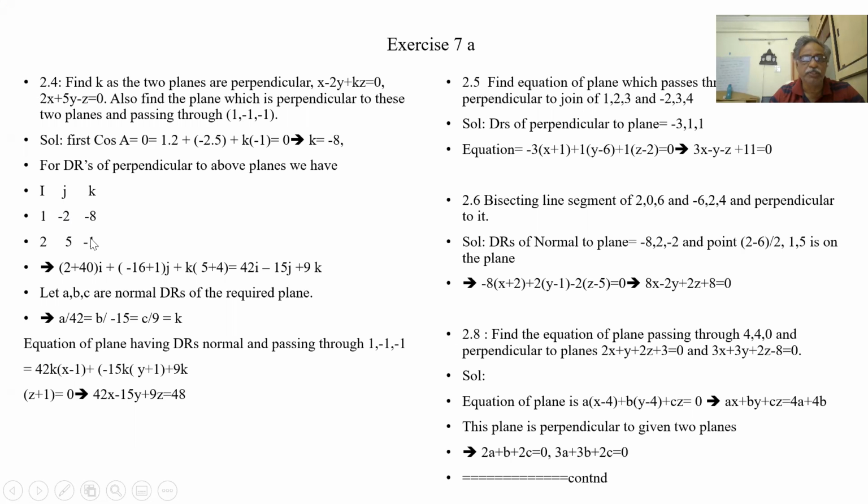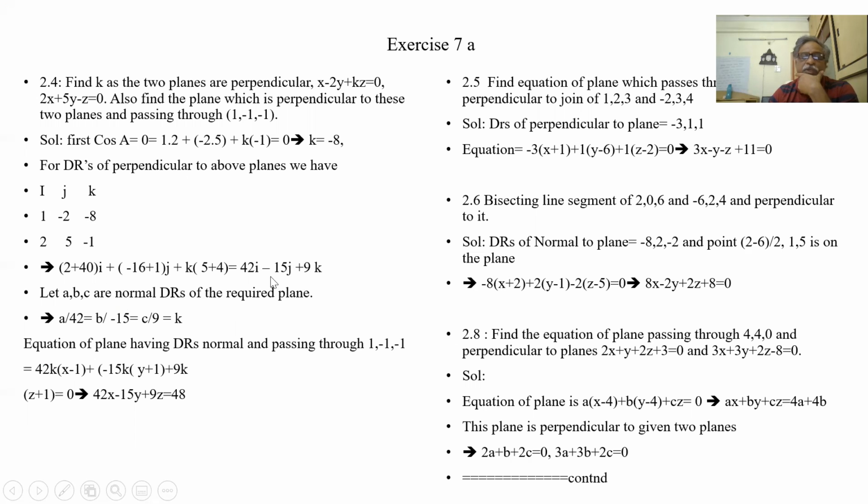Now we do the cross product of these two. So i into 2 plus 40, plus j into minus 16 plus 1, plus k into 5 plus 4. Let a, b, c be the normal, the direction ratios of the required plane. So both are the same. This is the DRs of perpendicular to the planes, and this is the DRs of normal to the plane.